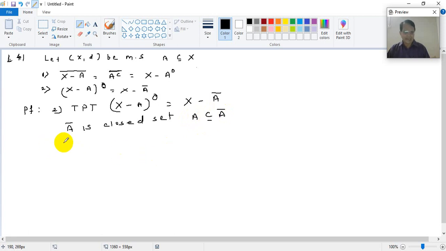So that implies X minus A will contain X minus A bar. Right? This implies X minus A bar is an open set.